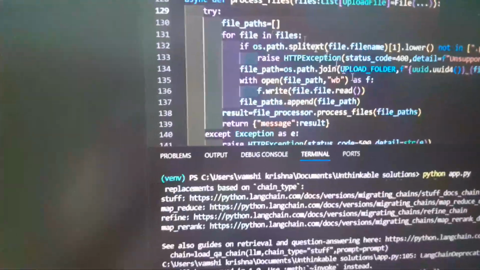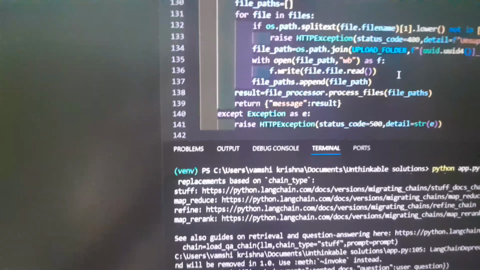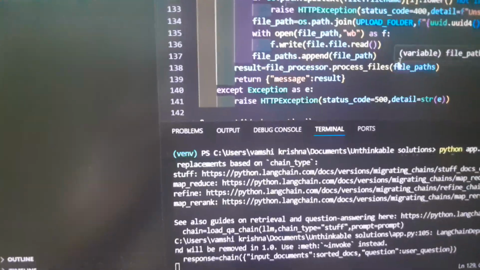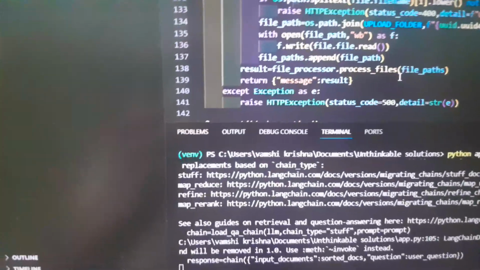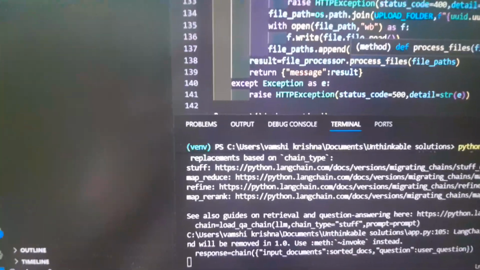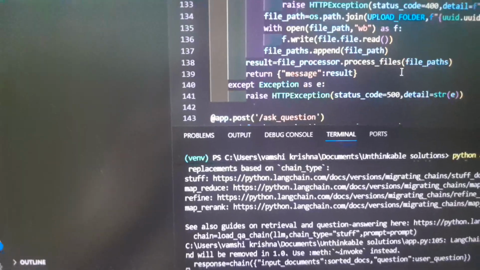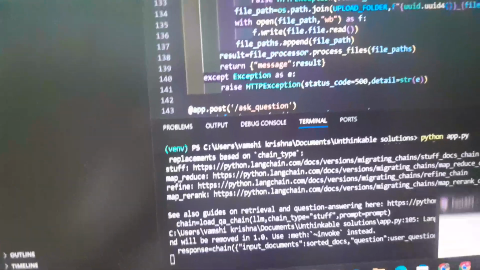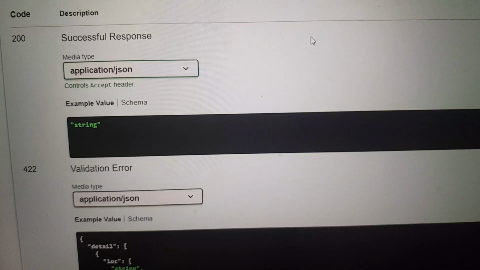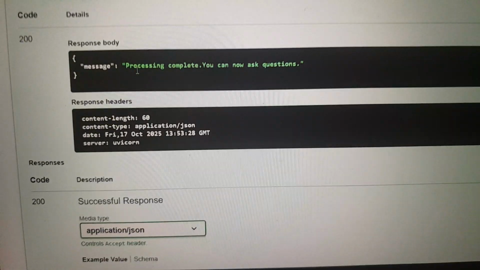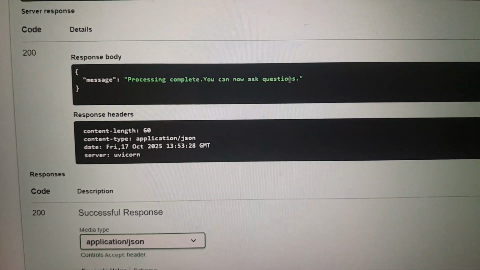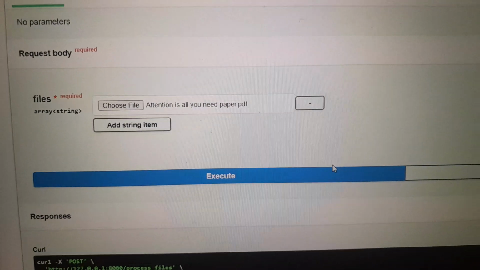Then it delegates to the file_processor.process_file method, and returns a JSON message string saying whether it is created or not. So after the successful embedding, you have seen here 'processing complete. You can now ask question' is the success message.